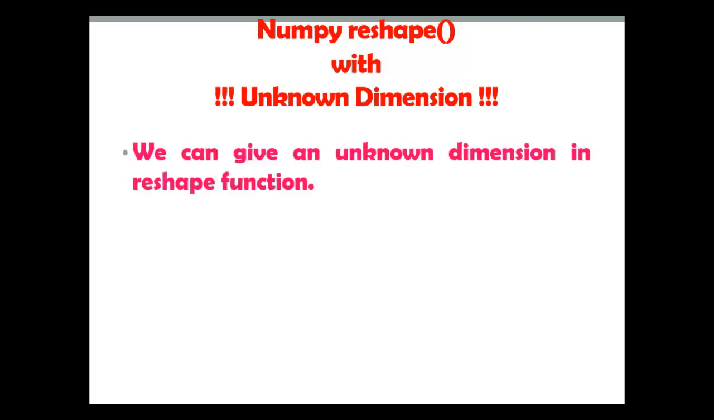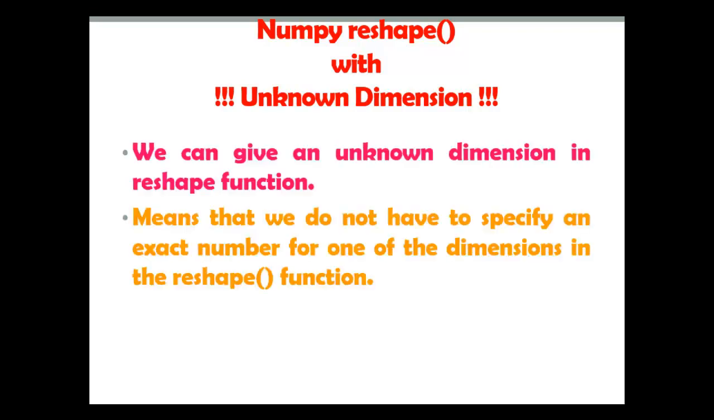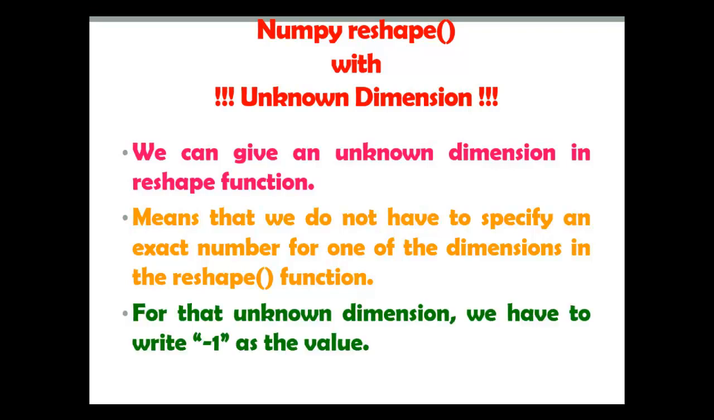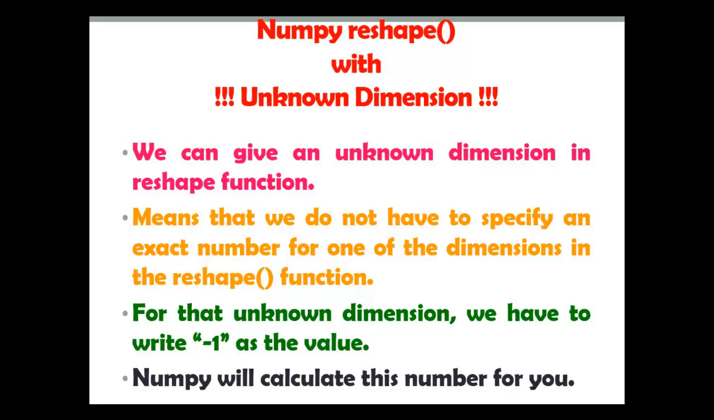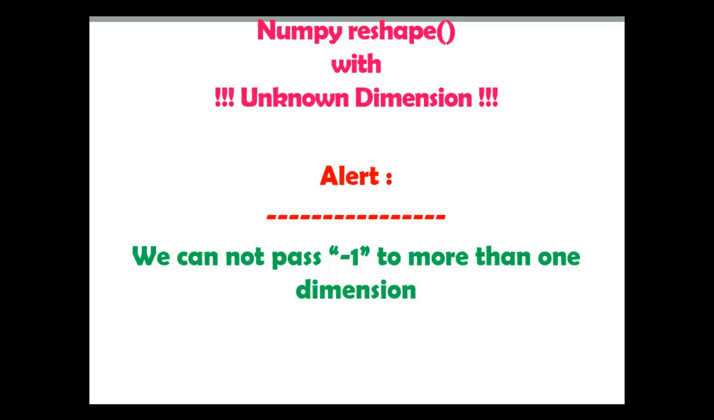So we can give an unknown dimension in reshape function. Means that we do not have to specify an exact number for one of the dimensions in the reshape function. So for that unknown dimension, we have to write -1 as the value. NumPy will calculate this number for you. Now, alert. We cannot pass -1 to more than one dimension.